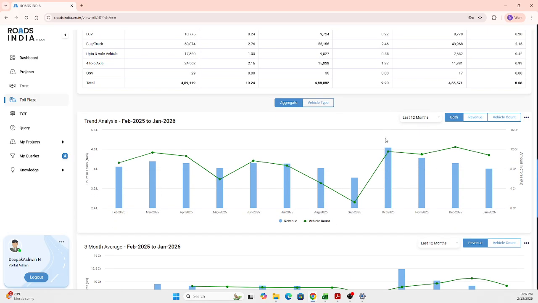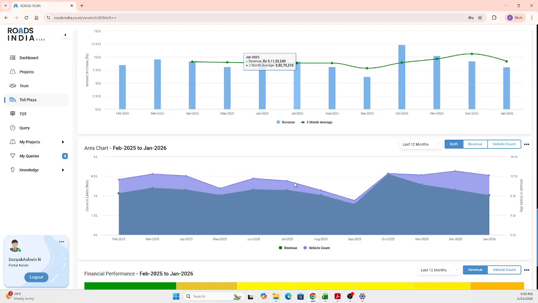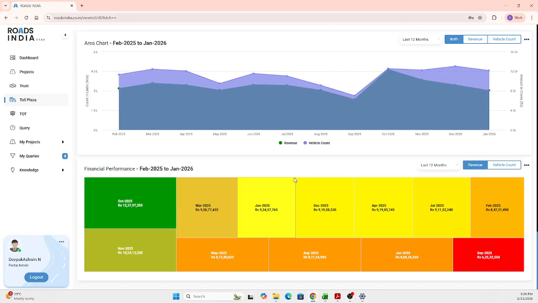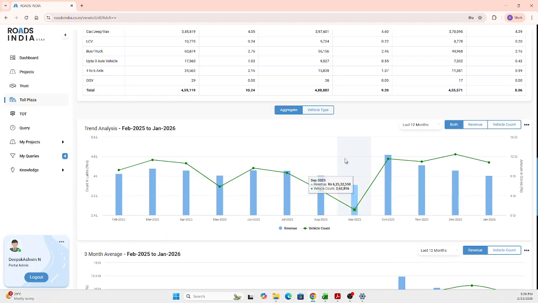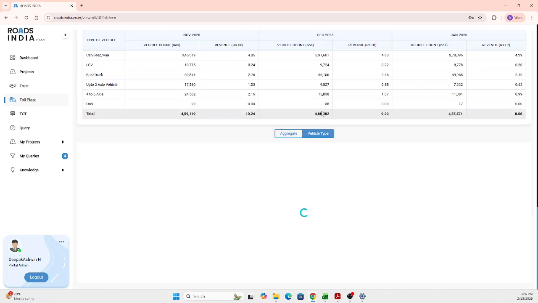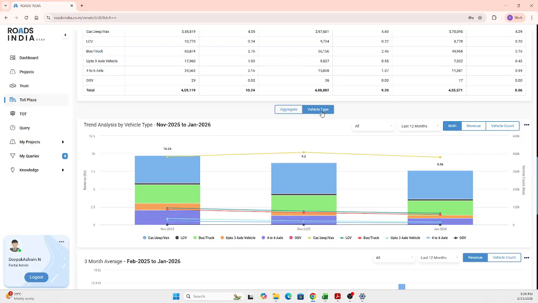And scrolling further, based on the aggregate table and the vehicle classified versions, there are different analyses being done. So you get the trend analysis, the 3 month average, area chart, and the financial performance. All these analyses are based on the vehicle revenue and also the vehicle count, so you can get the complete idea about that. And if you want to go vehicle type wise, just toggle that. You can understand which particular vehicle has contributed more in terms of revenue or in terms of traffic. So you can easily understand the particular toll's performance in that particular month, and you can come to one conclusion on how to proceed with the other level of insights or analysis points for that particular toll plaza. So this is about the toll plazas.